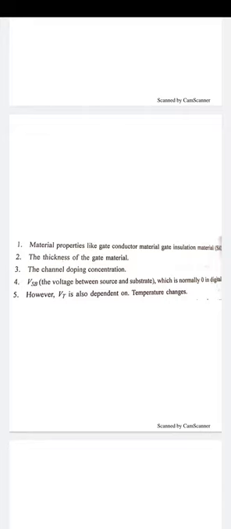The threshold voltage is also dependent on the temperature, because when we increase the temperature, thermally generated carriers increase and the threshold voltage decreases, because the thermally generated carriers require less gate voltage to invert the channel. So the value of the threshold voltage decreases. The variation is approximately 4 millivolt per degree centigrade for the highly doped substrates, and 2 millivolt per degree centigrade for the less doped substrates.